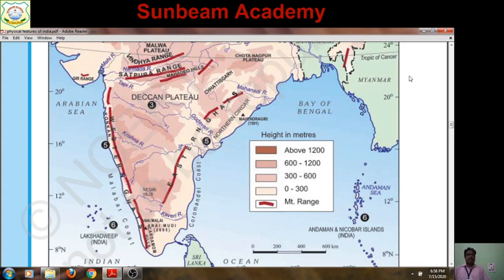The entire map, in the form of a PDF, will be sent to you. Don't worry about that. Here in this class I am discussing where they are located and how you can locate them. To locate them, you need a political outline map of India, and then you need to make an index. As in the case of this map, you can see the index here. A number of things have been shown, so the indexes are different.